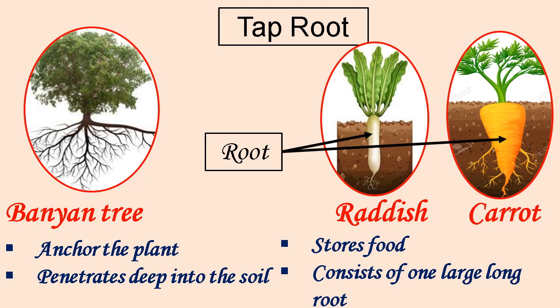In some cases, taproot can form a storage organ for food. For instance, carrots, radish, etc.